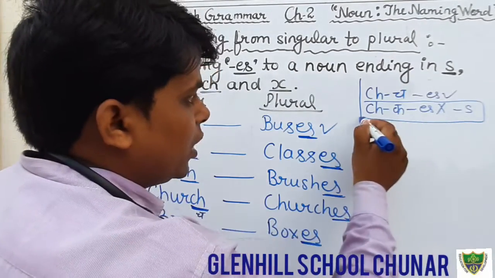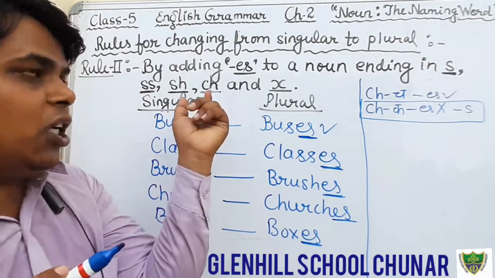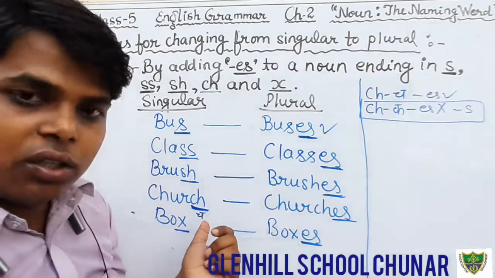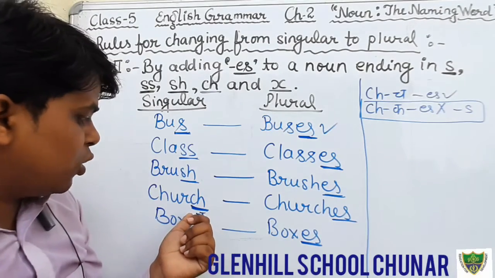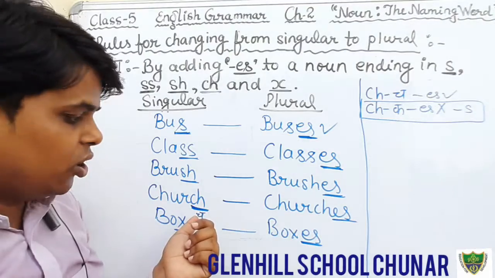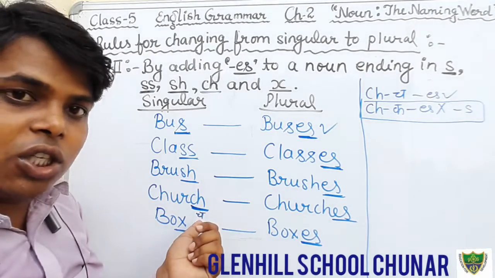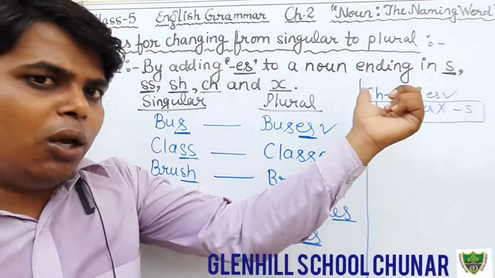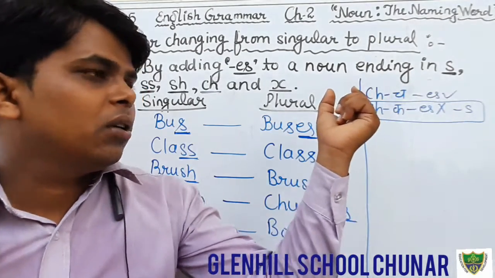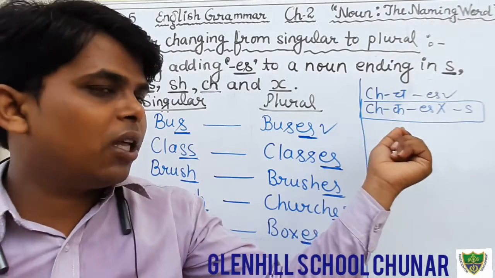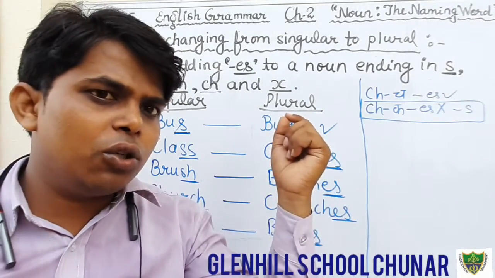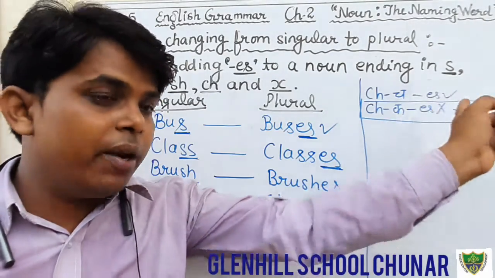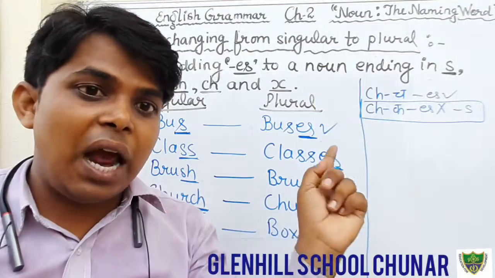Keep in your mind that if ch is pronounced as ch, as in the word church, therefore we have added es. But if at the end of a word we pronounce ch as k, then we will not add es, we will add only s.